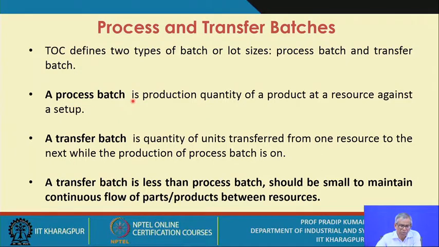A process batch is a production quantity of a product at a resource against a setup. We have already discussed that against a setup you determine the production quantity, say 500 against one setup.